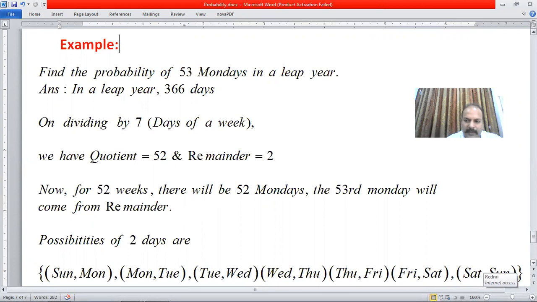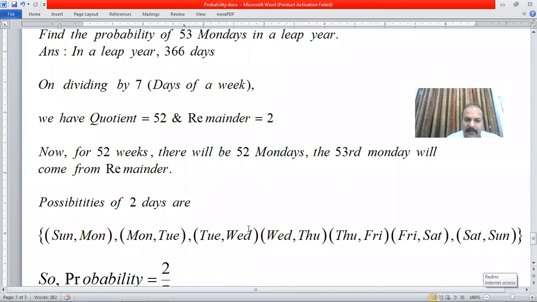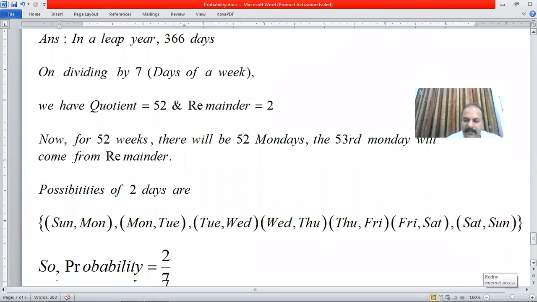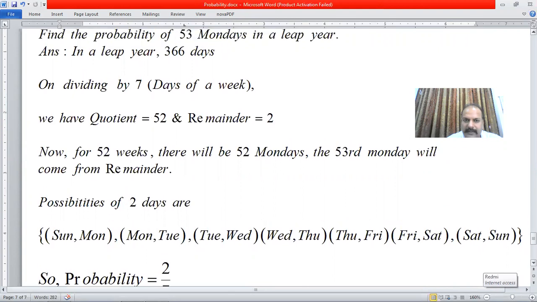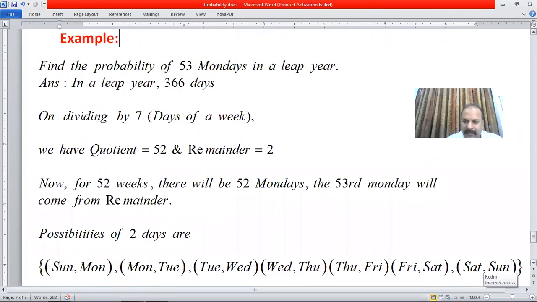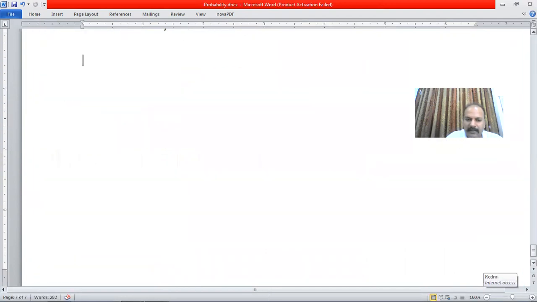Now, what are the possibilities of these 2 days? Obviously, the days will be in consecutive order. It could be Sunday, Monday; Monday, Tuesday; Tuesday, Wednesday; Wednesday, Thursday, like this. So, we are looking for Monday. Out of these 7 cases, when you will be having Monday? This is one case, Sunday, Monday, and the second case is Monday, Tuesday. So, 2 possibilities out of how many? 7. So, the probability will be 2 by 7.